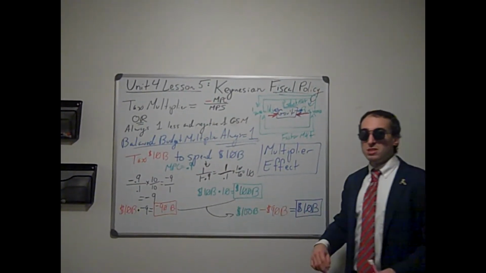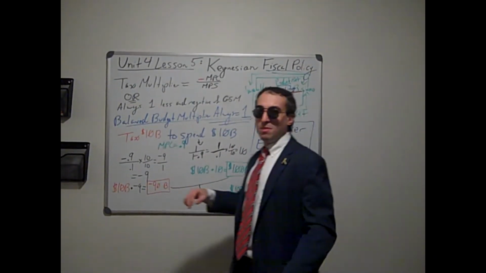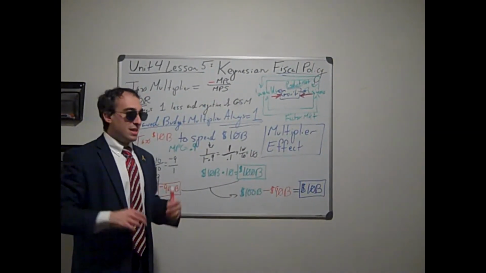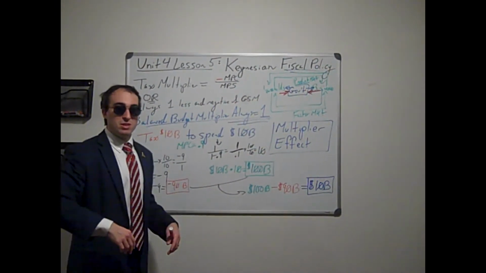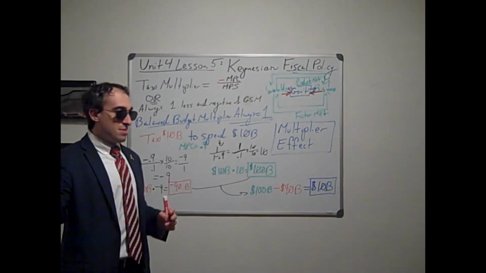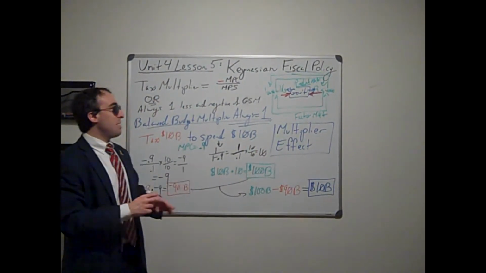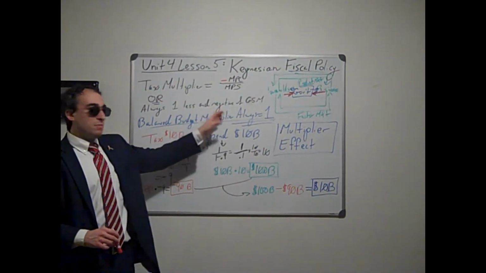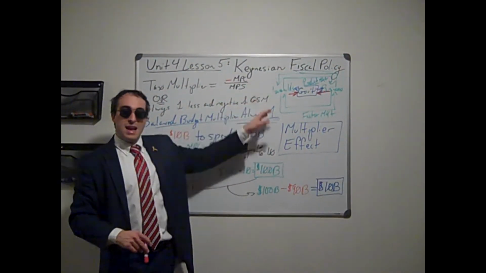So if the government spending multiplier is 5, the tax multiplier is always negative 4. If the tax multiplier is 6, the government spending multiplier will always be negative 5. It's just how the math between the tax multiplier and the government spending multiplier will always work out.